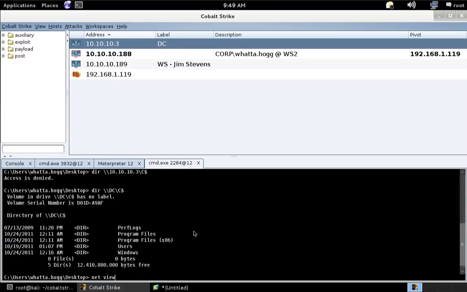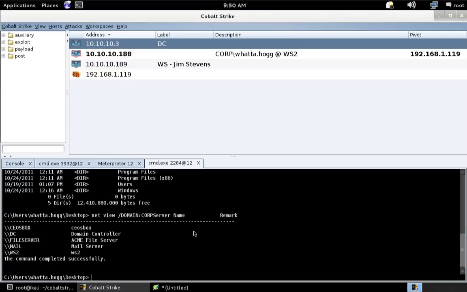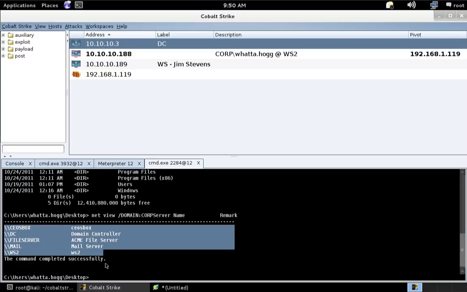If I want to see which systems I can talk to, if I want to get the network neighborhood view, I can do netview \\ /domain:corp. And here are several systems with shared resources I can interact with. CEO's box, the domain controller, the file server, a mail server, and a workstation. Okay? Now, if I want to get code execution on any of these systems, all I need to do is copy a file over and create a service and kick it off.